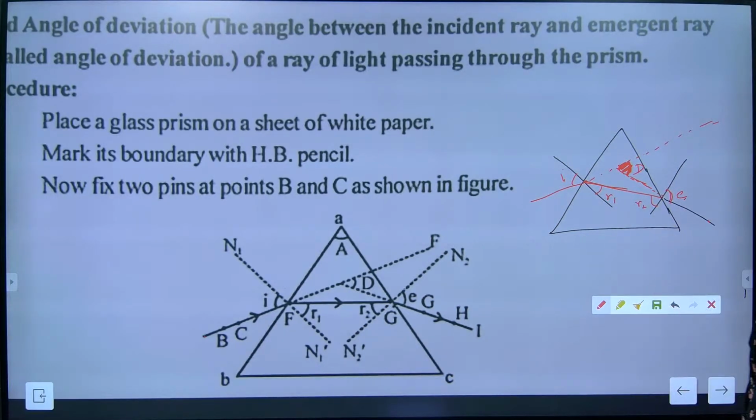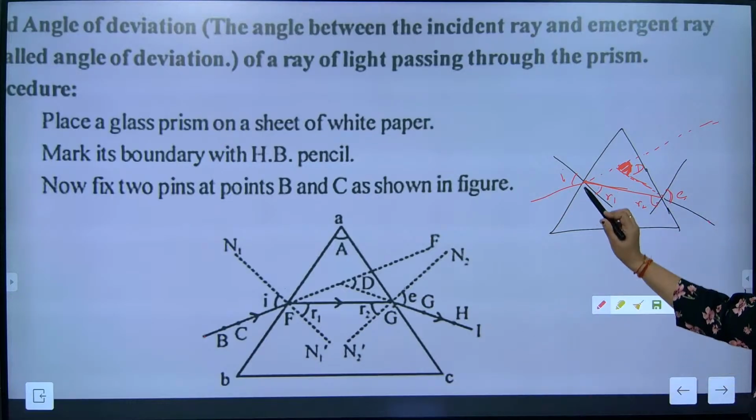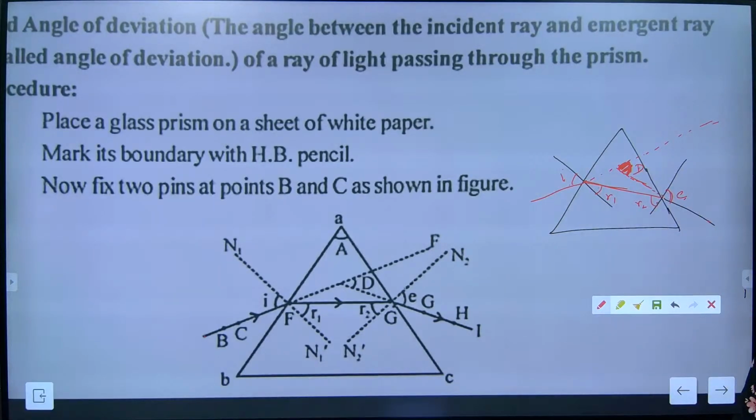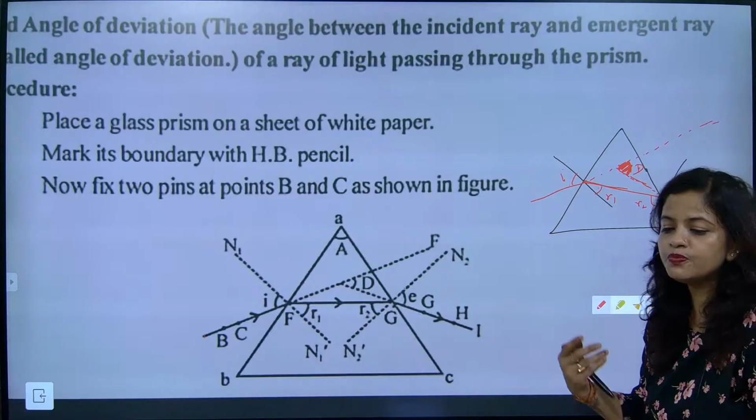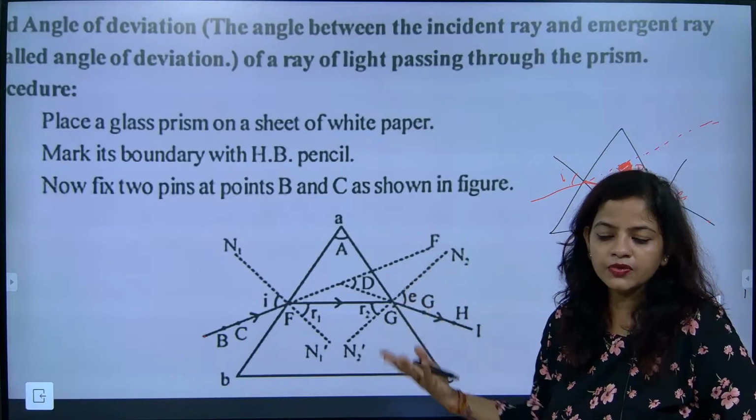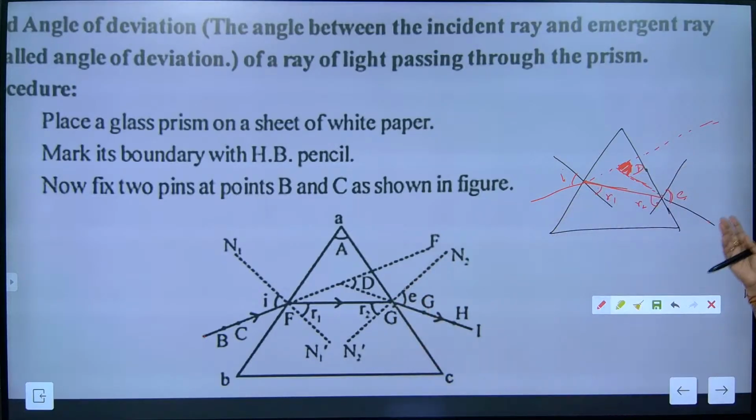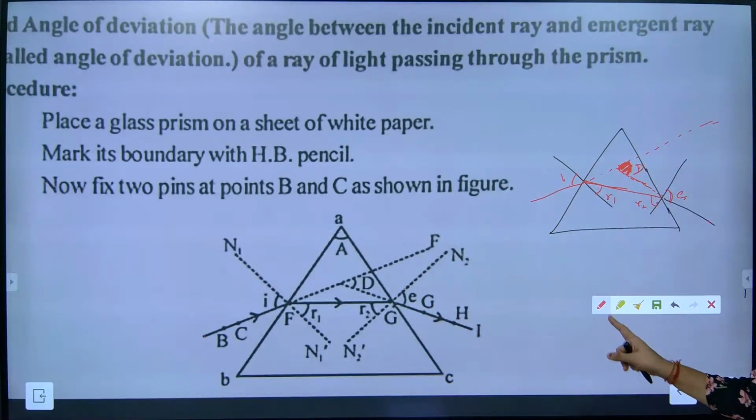Inside, how many angles of refraction? Angle of refraction 1, angle of refraction 2. This is incident, deviation, emergence. That's it. You need to practice this again and again so that you will get a perfect idea.